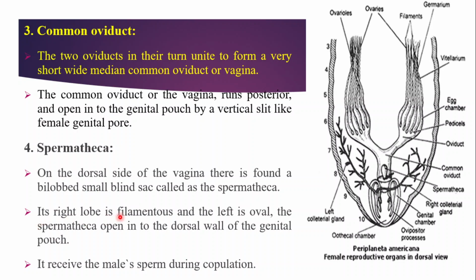Its right lobe is filamentous and the left is oval. The spermatheca opens into the dorsal wall of the genital pouch. It receives the male sperms during copulation. So the function of this spermatheca is to receive sperms at the time of copulation from the male cockroach, and it stores the mature sperms here in this spermatheca.